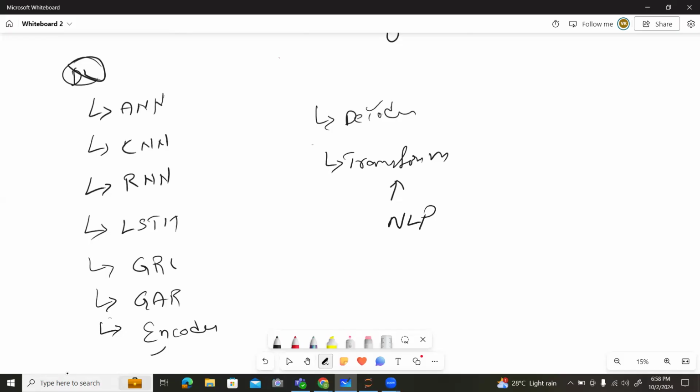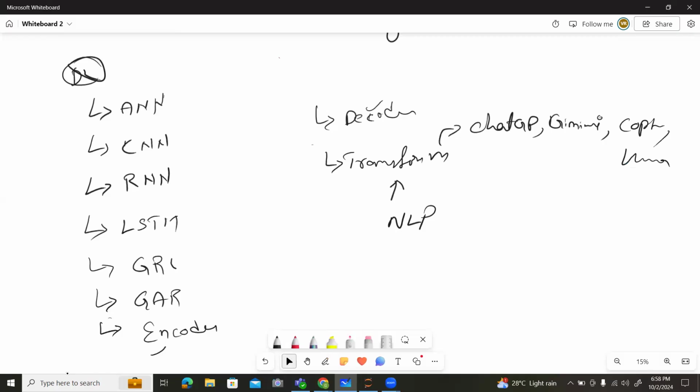If it is the set of both encoders and decoders, we call it a transformer. ChatGPT came out of transformers. It is the place where it comes to ChatGPT, Gemini, Copilot and LaMDA.